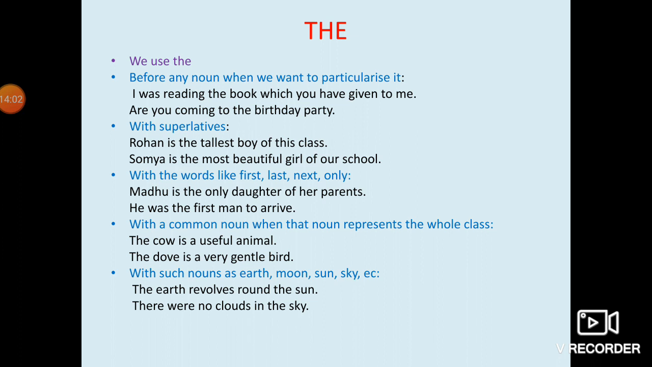Next, with such nouns as earth, moon, sun, sky, etc. These are the universal things, universal truth also. The earth revolves around the sun. That's a universal truth. And then along with the word earth, we have to use the. The sun is unique in itself. We don't have any other kind of that. Okay, with these such sorts of words, we have to use the. There were no clouds in the sky.